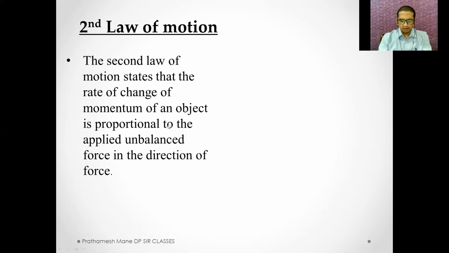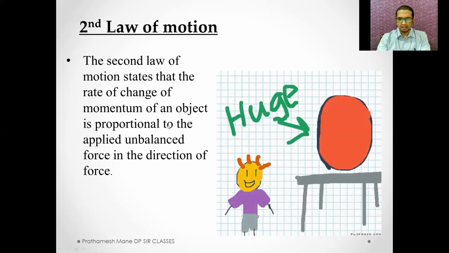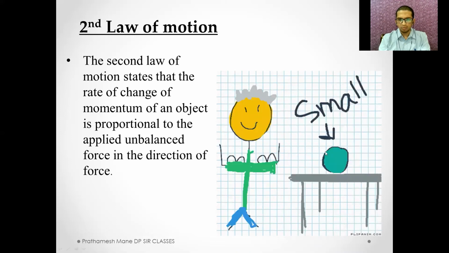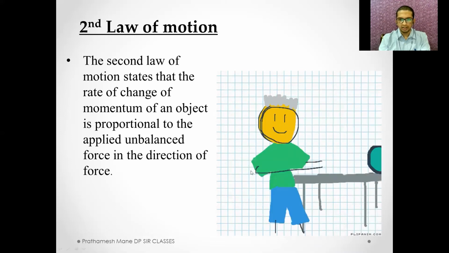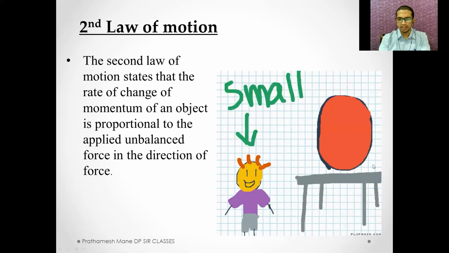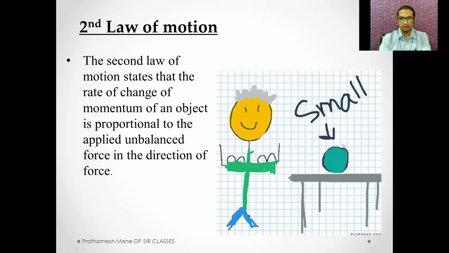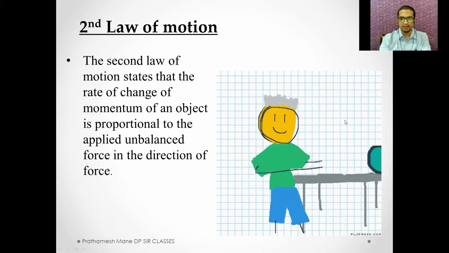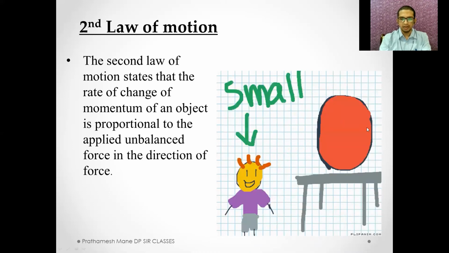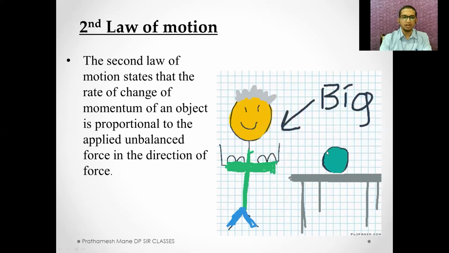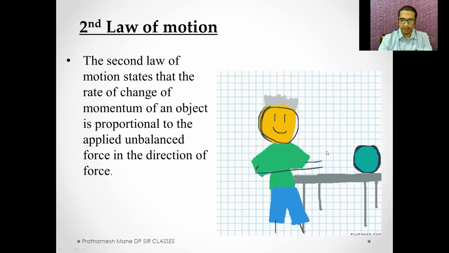Imagine, we'll try with this example. Now, in this example, the object is very small and the person is very large. So it becomes very easy for the person to push the object, that is, to give motion to the object. But in the second case, the object is very big, but the person is very small. So moving the object, that is giving motion to the object, is very difficult.